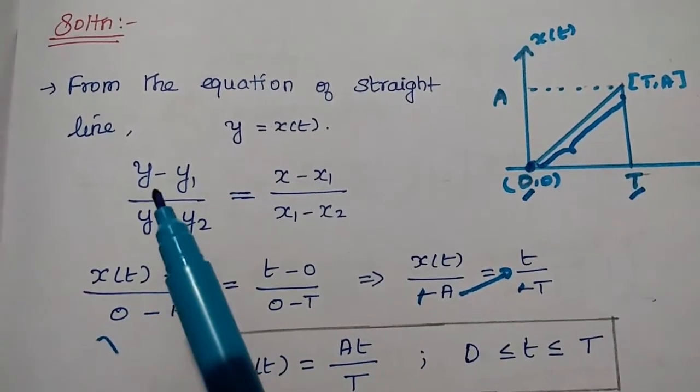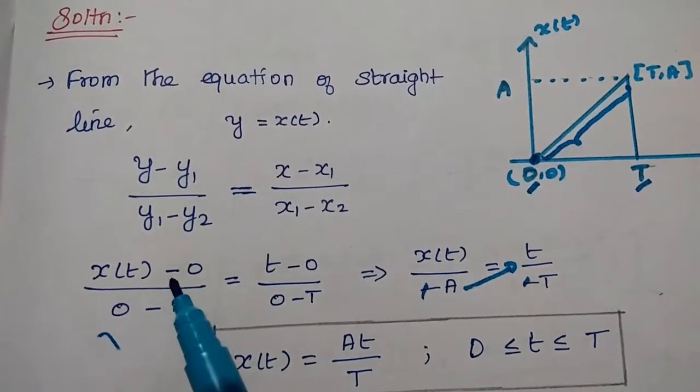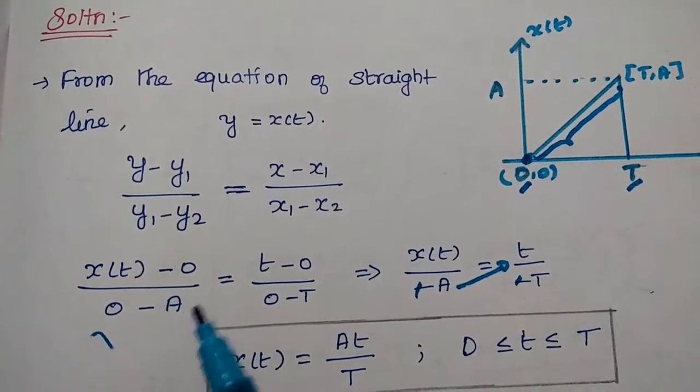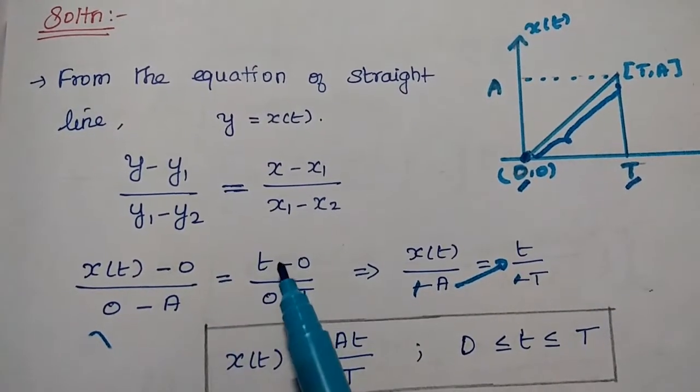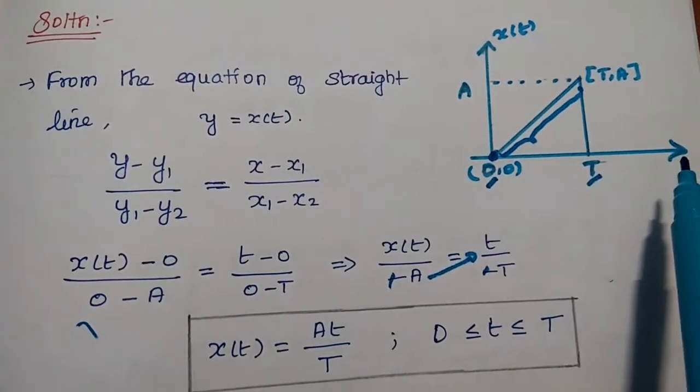So here y can be represented as the function of t. So x of t minus 0 divided by 0 minus A. That is equal to, here x is nothing but the time. X axis is the time.